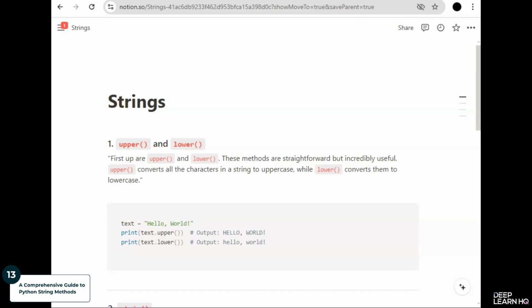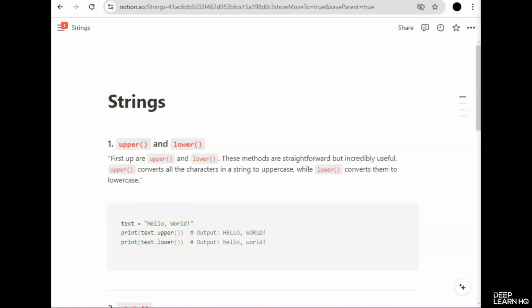Today, we are diving into string methods. These are built-in functions that allow you to easily manipulate and analyze strings. Whether you need to format text, remove unwanted spaces, or split a sentence into words, Python string methods have you covered. And as always, we'll use ChatGPT to guide us through examples and demos. Let's get started. Let's begin by exploring some of the most commonly used string methods in Python.